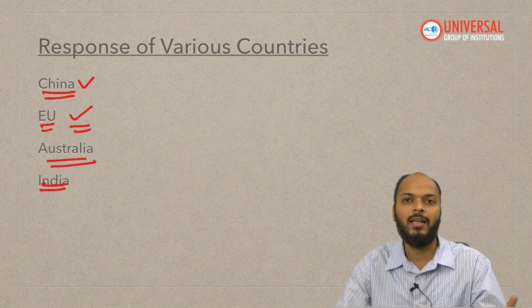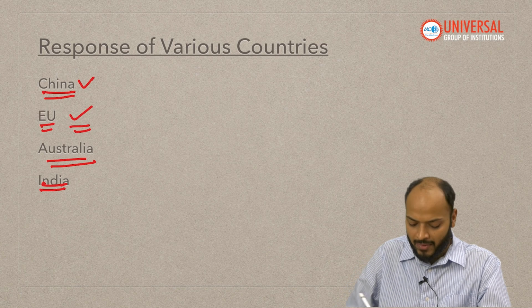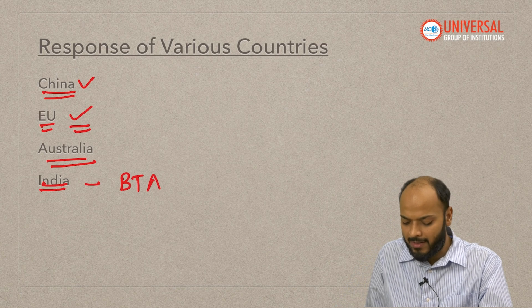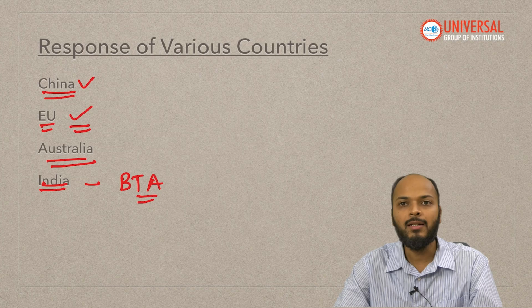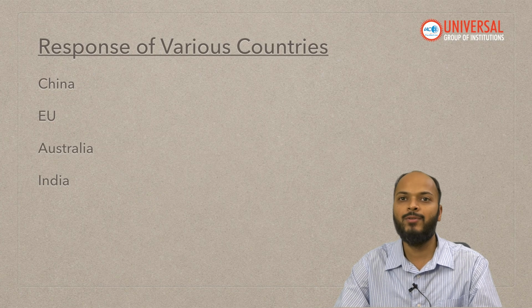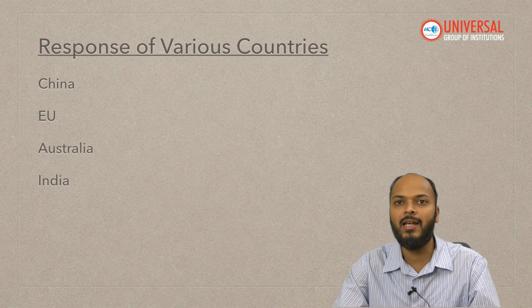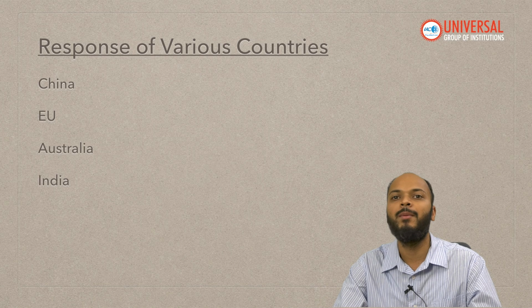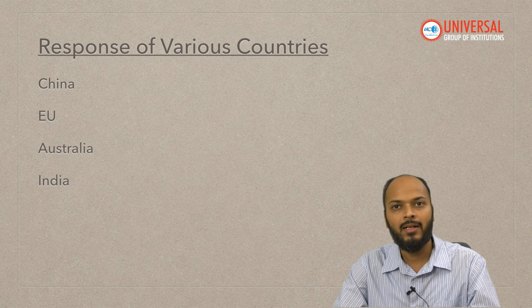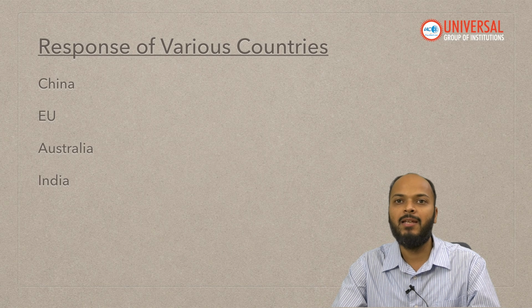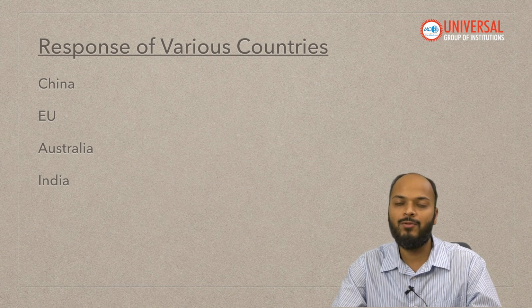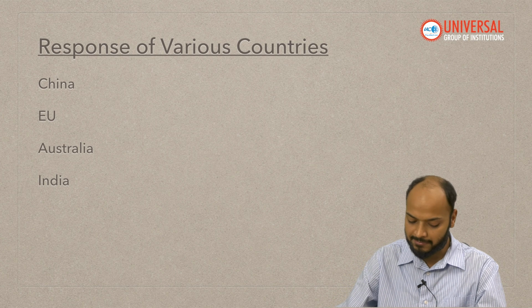India, as we have already discussed, is in discussion with USA about signing a BTA, bilateral trade agreement, right? So India also is not threatening USA to impose retaliatory tariff. India is saying we, the two governments, are in discussion. We are analyzing the impact of this move on India's export sector, right? And maybe after signing BTA, or maybe if India gives some concession to USA, we will also be able to get some concessions from USA, right?